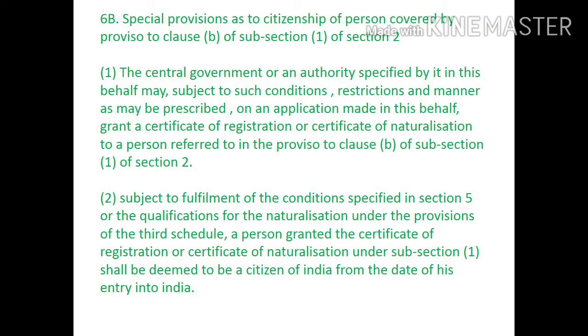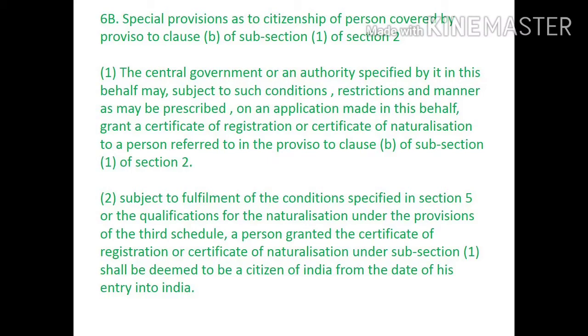In that, subclass 1: the central government or an authority specified by it in this behalf may, subject to such conditions, restrictions and manner as may be prescribed, on an application made in this behalf, grant a certificate of naturalization or certificate of registration to a person referred to in the proviso to class B of subsection 1 of section 2.